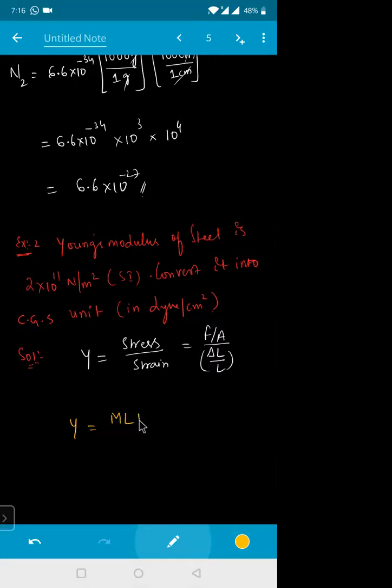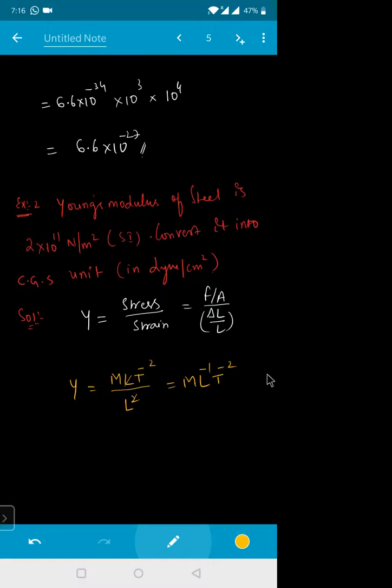Force has dimension ML T power minus 2, divided by area, which is nothing but L square. This L square and that L will get cancelled. So the dimension is ML power minus 1 T power minus 2. Is it clear? So the dimensions of Young's modulus are ML power minus 1 T power minus 2.